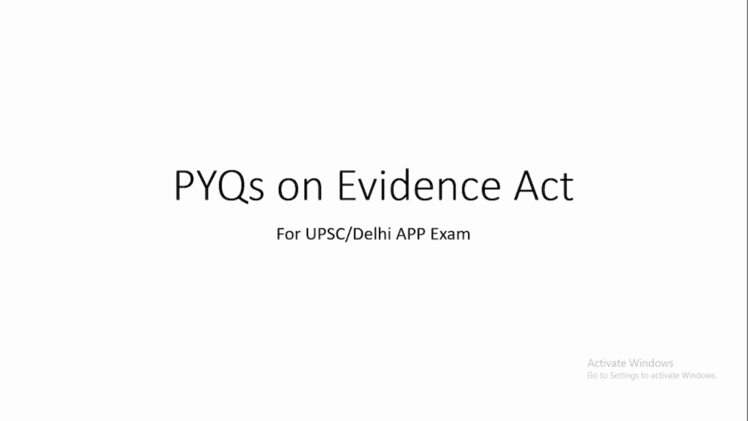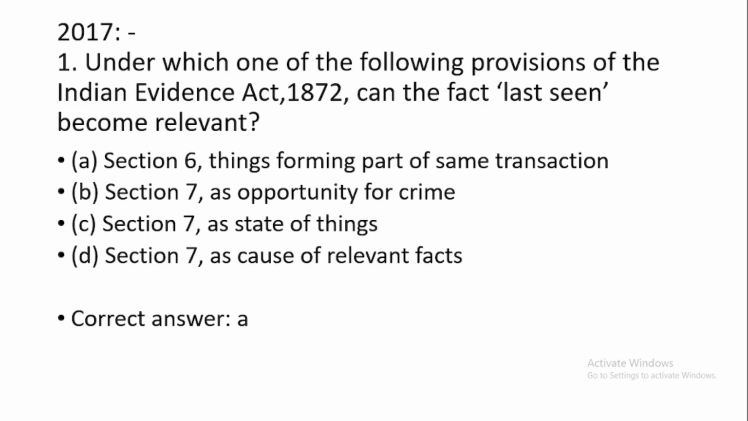So let us start. So first we will be dealing with the questions of 2017. Question number 1. Under which one of the following provisions of the Indian Evidence Act 1872 can the fact last seen become relevant? This is option number A, section 6, things forming part of same transaction.